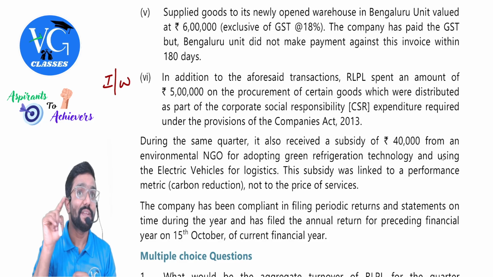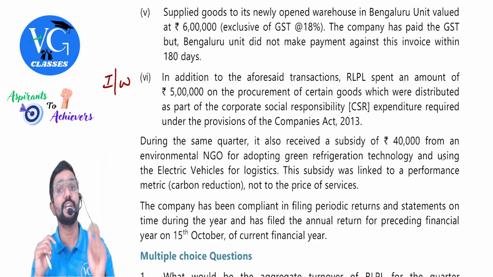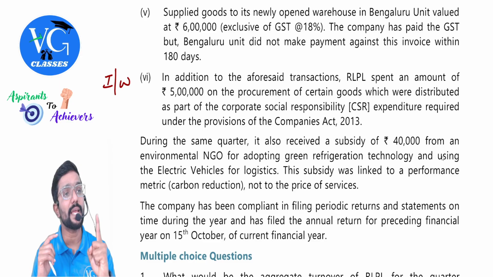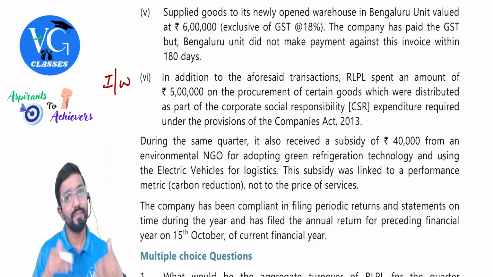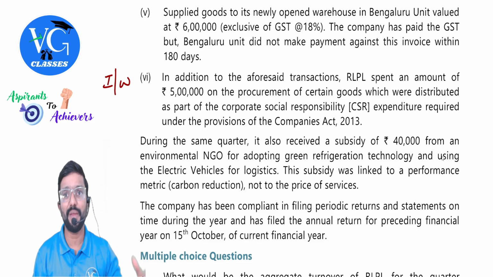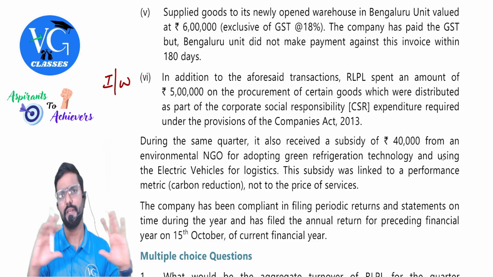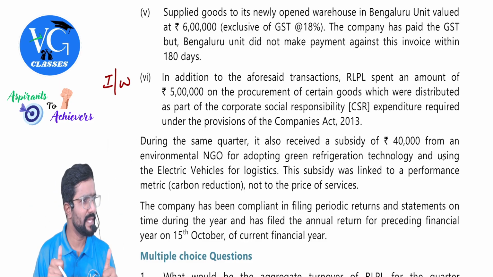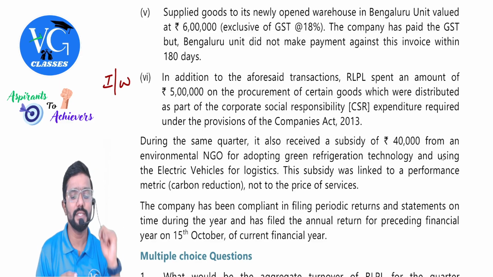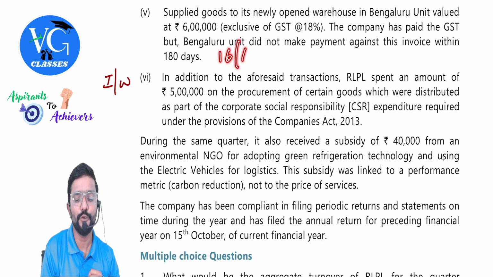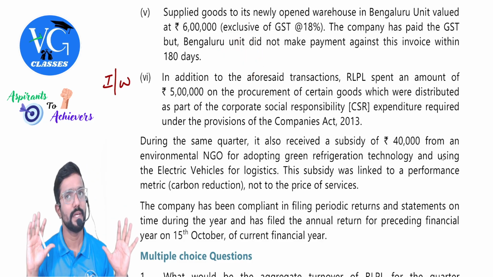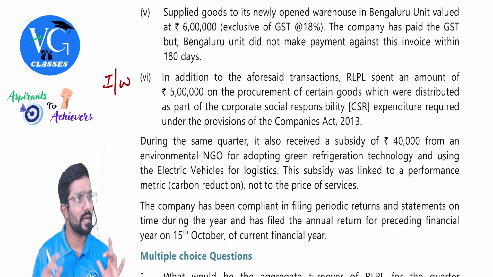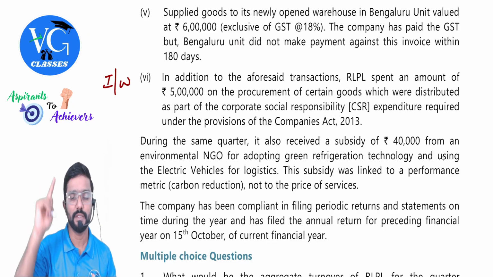So in that case, is 180 days applicable? No. For Schedule 1 cases, the 180 days time limit is not applicable. So even in that case, if the supplier himself has paid the tax, can the recipient claim ITC? Yes, he is eligible to claim ITC. So in simple terms, the 16.4 time limit is not applicable here, guys. Hope you got it.